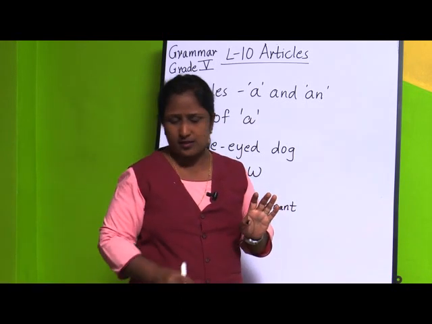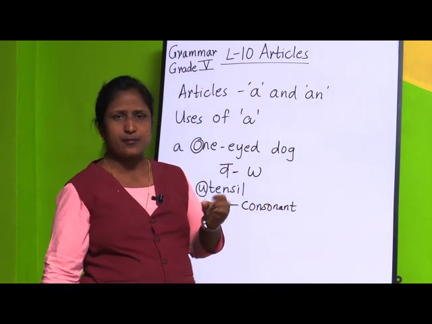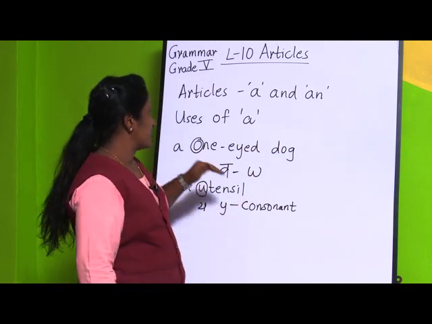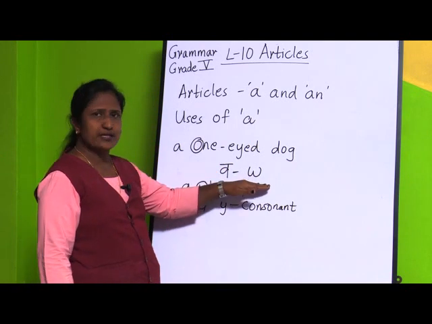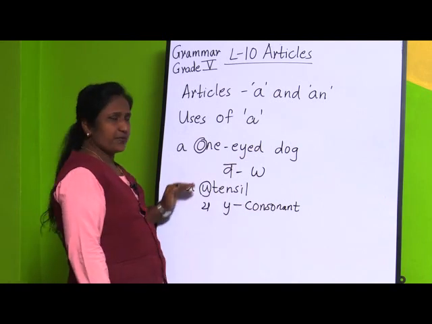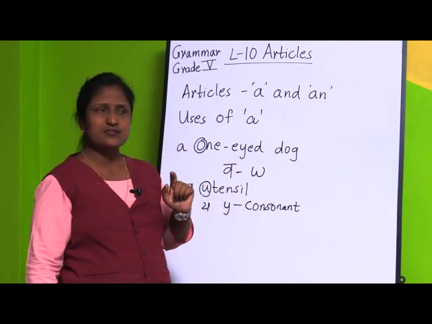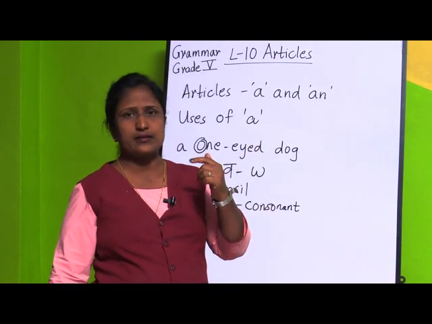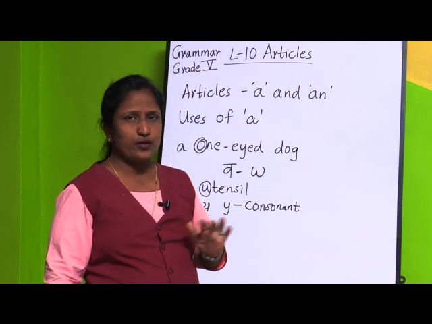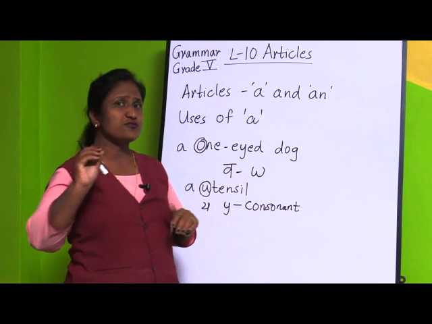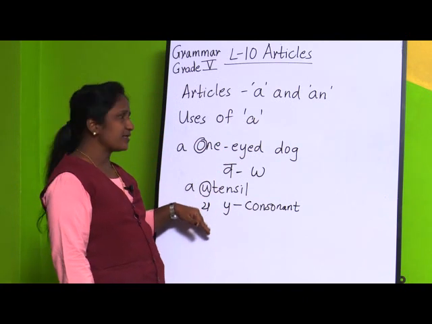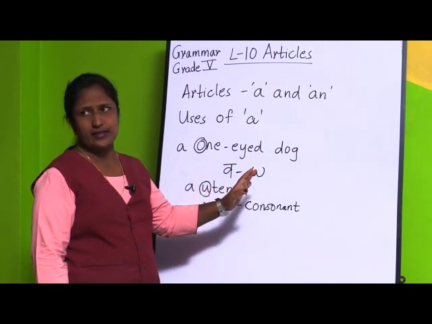We have understood, I think. So these are some of the exceptional words. In grammar we have some exceptional words where we have to change the rule, not in all the cases. I have told in Marathi also, v means w, that's why I have used a, and y means y, it is a consonant, that's why I have used a. So you have to see the sounds. Children, if you see the phonic sounds, you know that a, b, c, s or k, those phonic sounds, you know them. So you have to use those phonic sounds, and then you will be getting the answer for these articles.